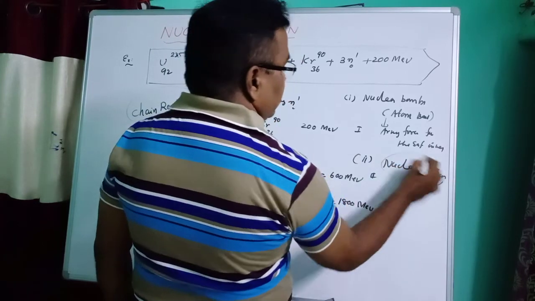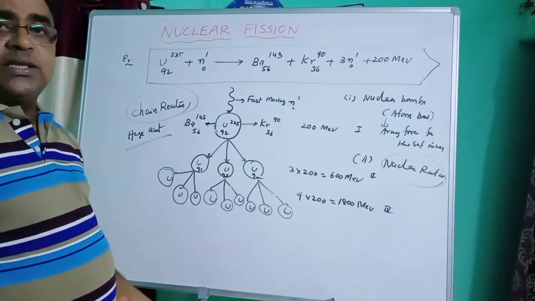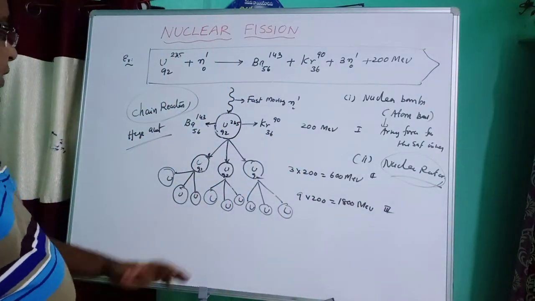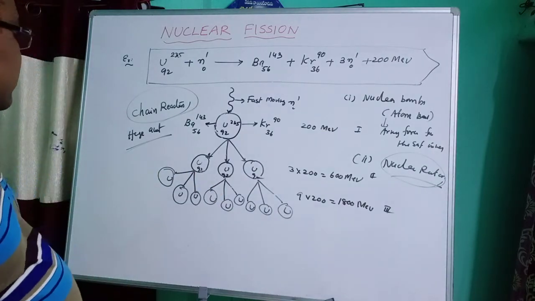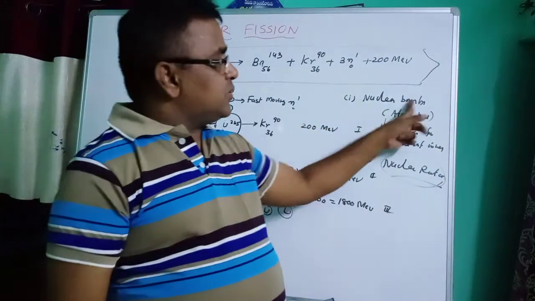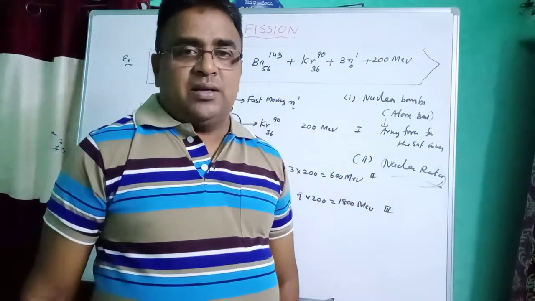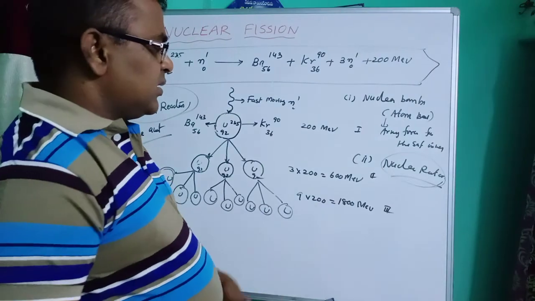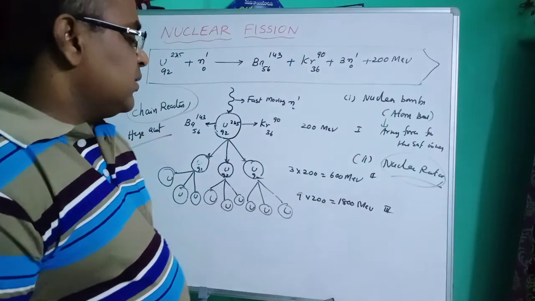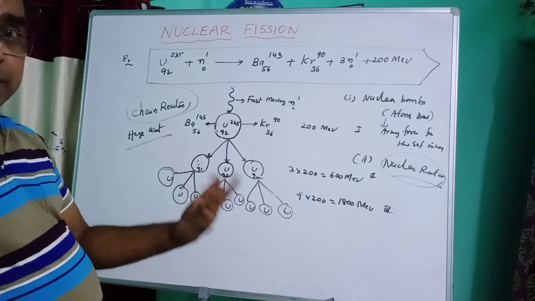We know that a nuclear reactor produces a huge amount of electricity. So when a chain reaction is in an uncontrolled position, it acts as a nuclear bomb. When the chain reaction is controlled, it acts as a nuclear reactor. We know that in cities in Maharashtra or Delhi, many nuclear reactors are there. In nuclear reactors, a huge amount of electricity is produced and supplied to many cities.